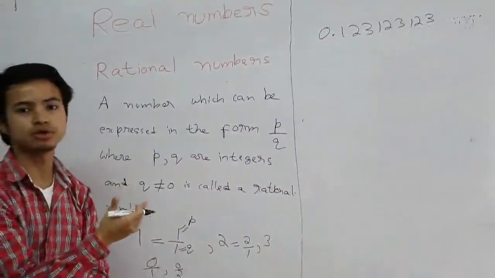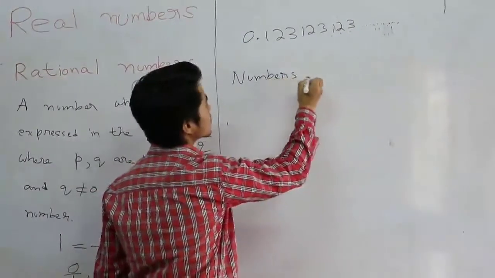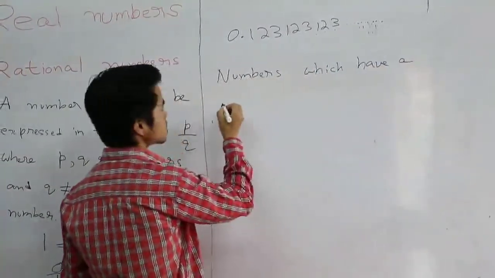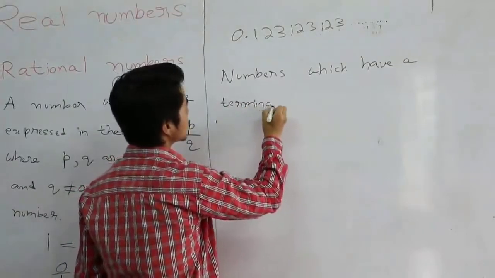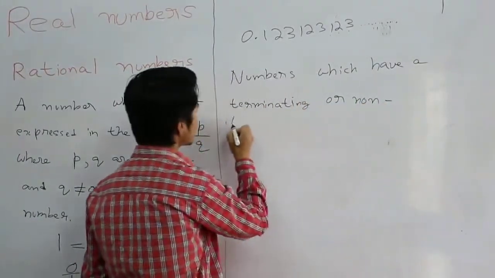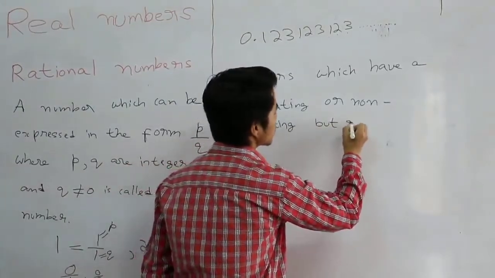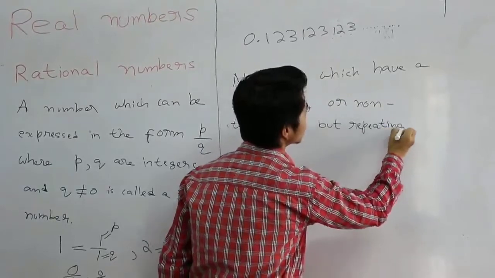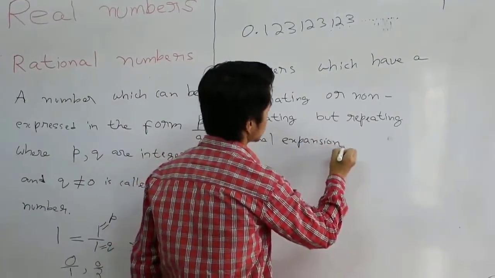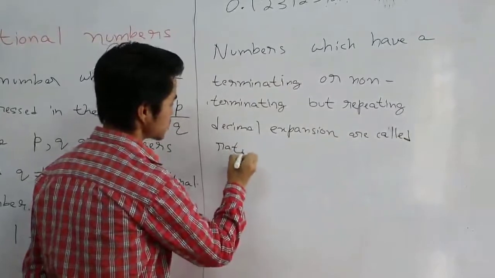So in order to check whether this number is rational or not, it's really hard to go by this definition. Alright, so that's why we introduced a new definition of rational number. And that definition is: numbers which have terminating or non-terminating but repeating decimal expansion are called rational numbers.